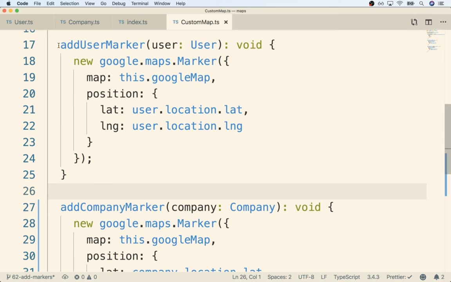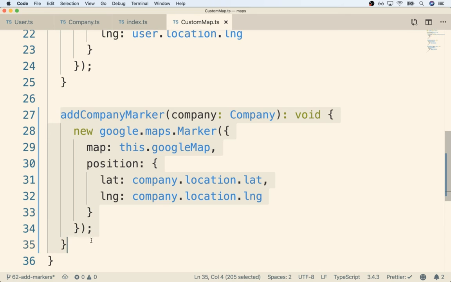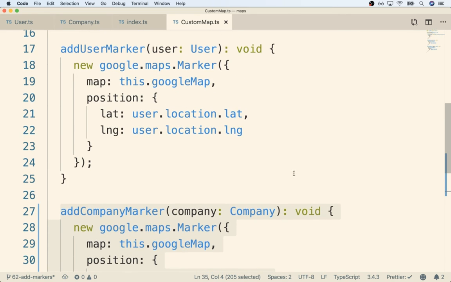The very bad thing here is that we've got two different methods that very clearly have a ton of duplication between them. The only difference is that in this case, we are accepting a user, and in this case, we are accepting a company. Now, it sure would be great if we could just take in one method and say, hey, as long as you are passing in something that has a latitude and longitude, everything is going to work out just fine. And that's exactly what we want to do. We're going to take these two methods and figure out how to condense them down to just one.